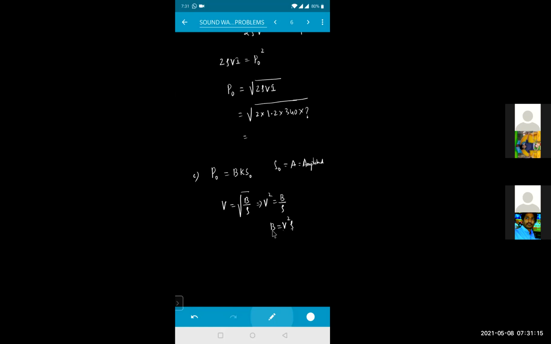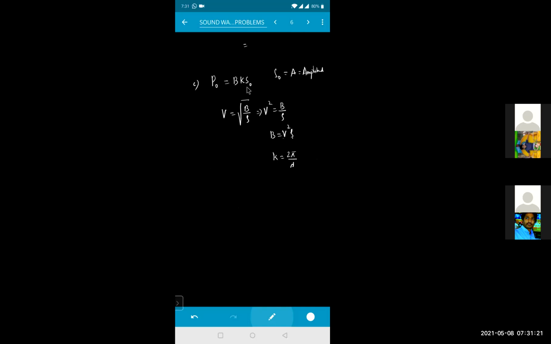That will be okay. K value we already know: K is equal to 2 pi by lambda. Wavelength lambda is also not given, so I can calculate it in terms of frequency. K is equal to 2 pi by lambda. V is equal to n into lambda, so lambda is equal to V by n. So lambda is equal to V divided by n, and pi goes away.